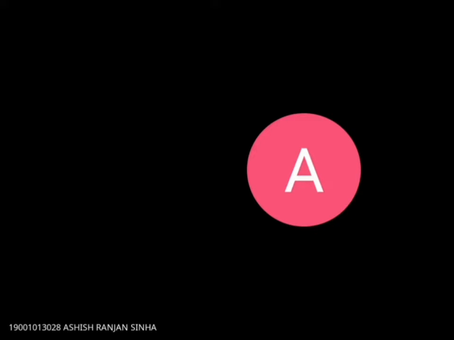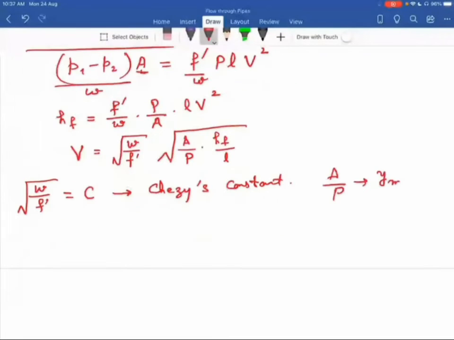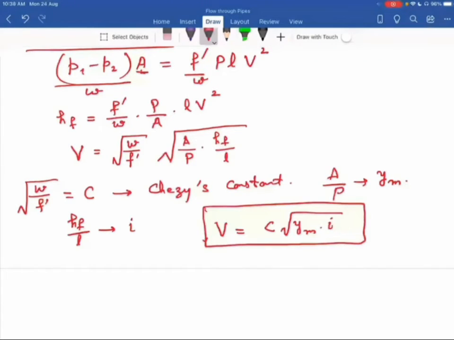A upon P, that is m, hydraulic mean depth. And then HF divided by L, this term is head loss due to friction per unit length. So I denote it by i. So now the formula is V equal to C under root of m into i. This equation, V equal to C under root of m i, we call Chezy's equation.